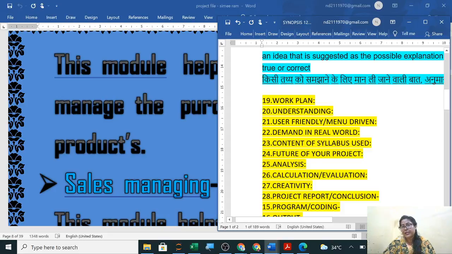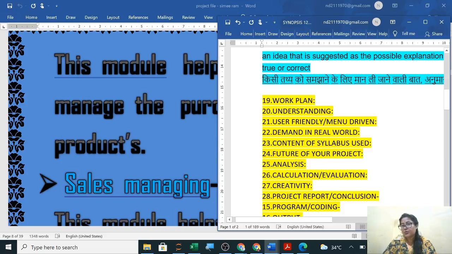Then user friendly, menu driven. This you already have, you know it. It is menu driven, 1 2 3 4, and even submenus will be there, so the user has to click the menu and get the work done. Demand in real world: whichever topic you have taken, what is the demand of your software, of your project in the real world? Like railway software is already there, so what is special in your project which is in demand in the real world nowadays?